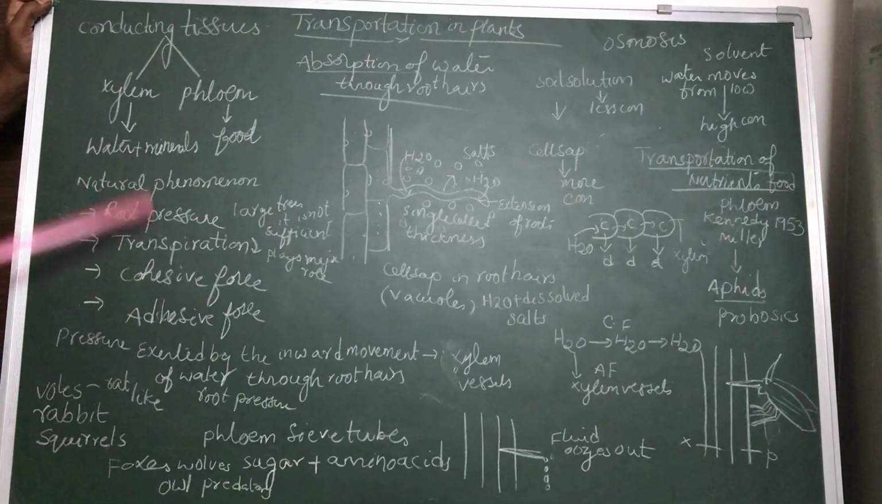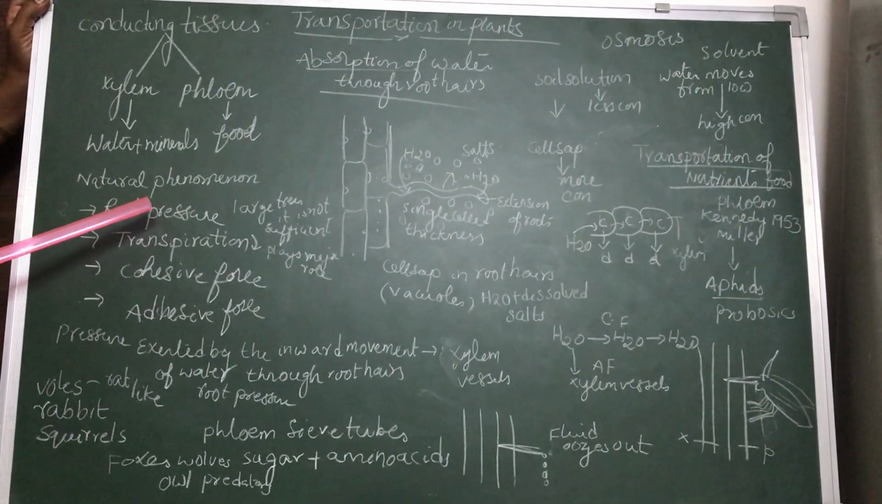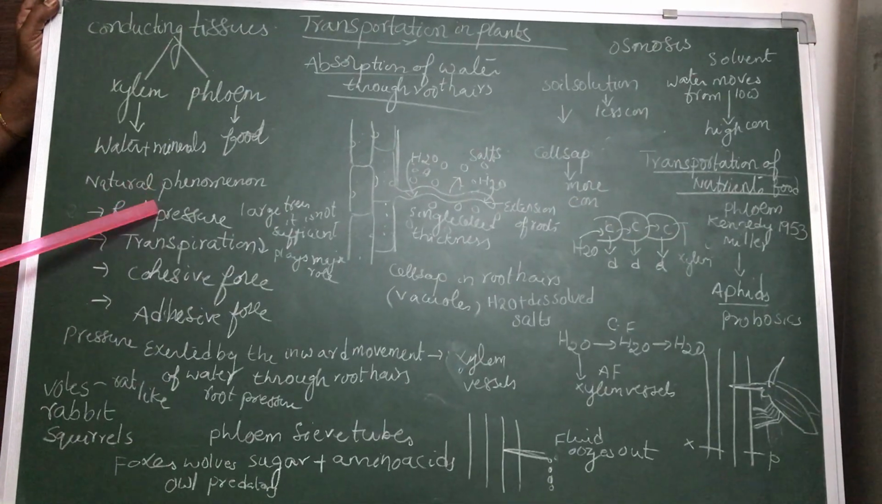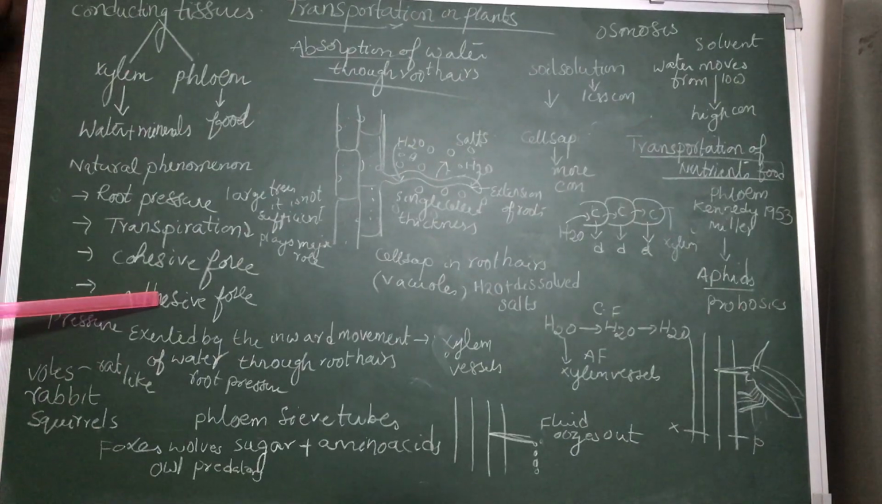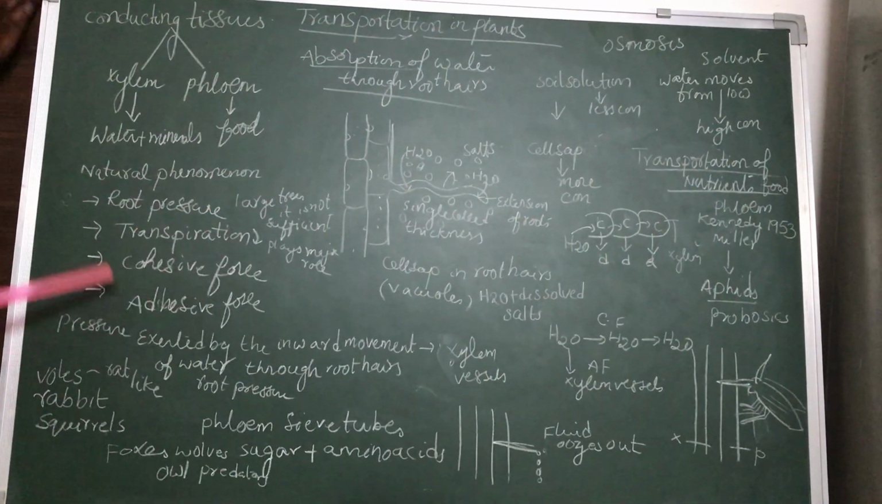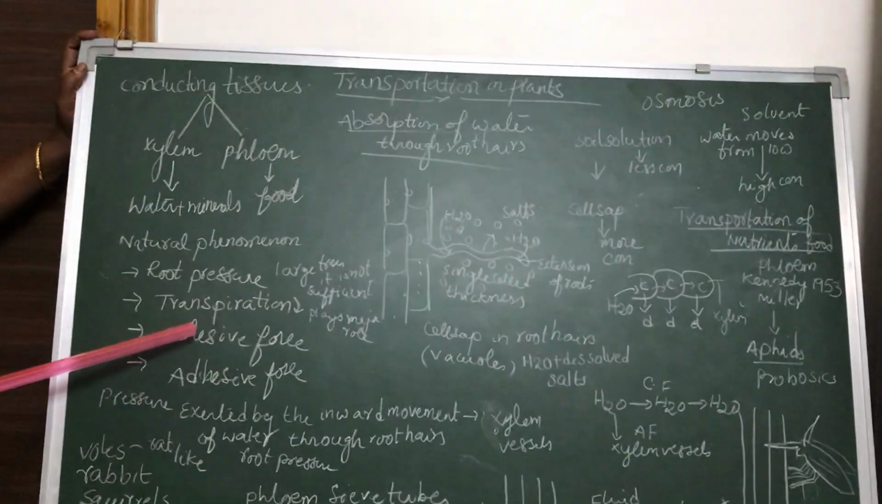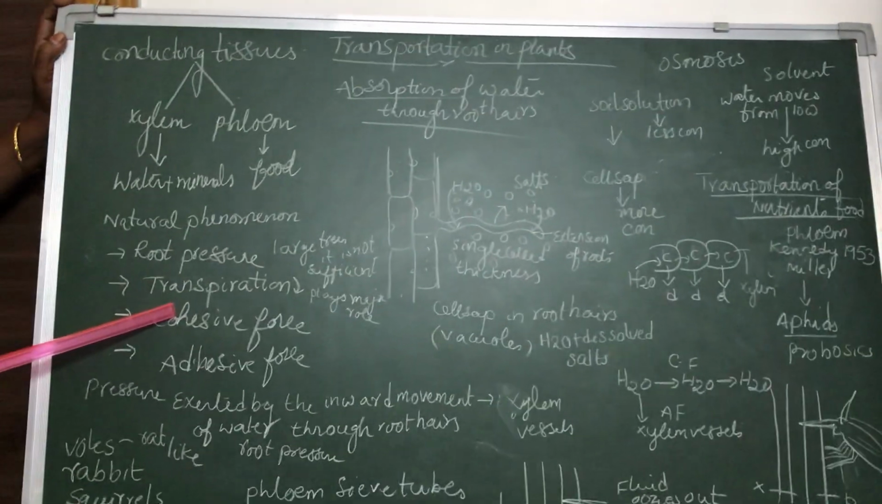So all these phenomena play a major role in the transportation of water from roots to shoots. Root pressure, transpiration, cohesive force, adhesive force, all these along with osmosis play a major role in the transportation of water from the roots to leaves or shoot.